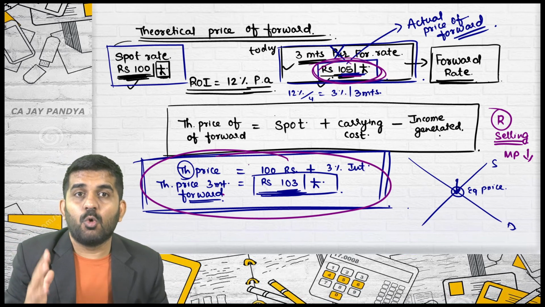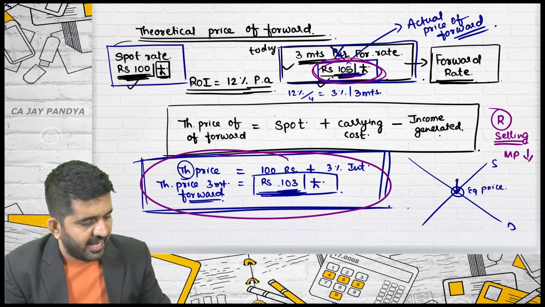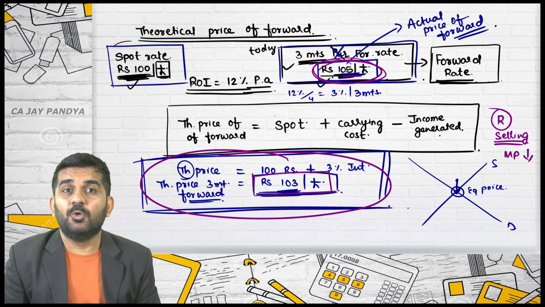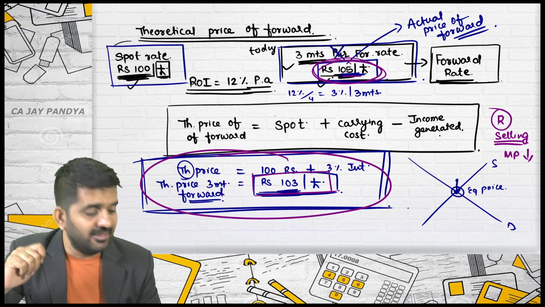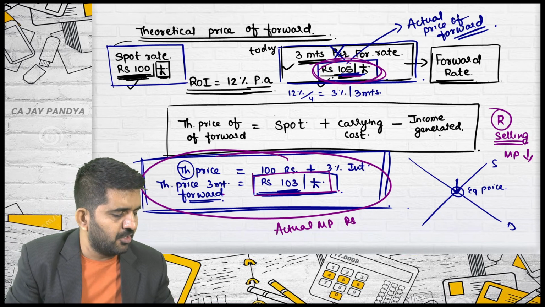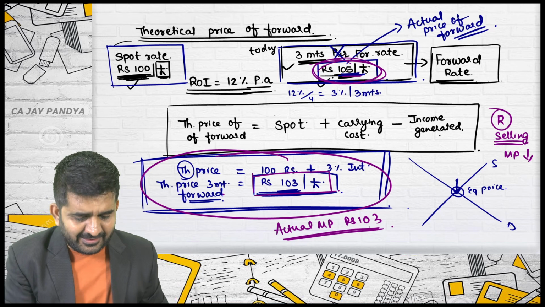So the price of pound in this 3-month forward will go down, and ultimately it will reach what rate? 103 rupees. And when the actual market price becomes rupees 103,